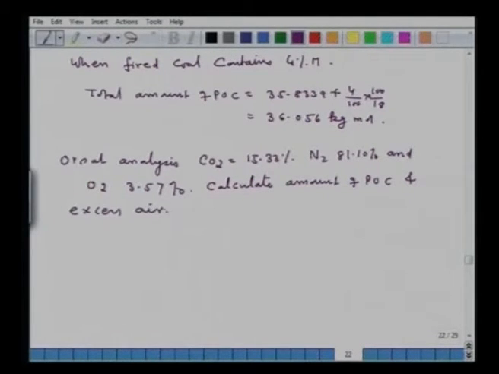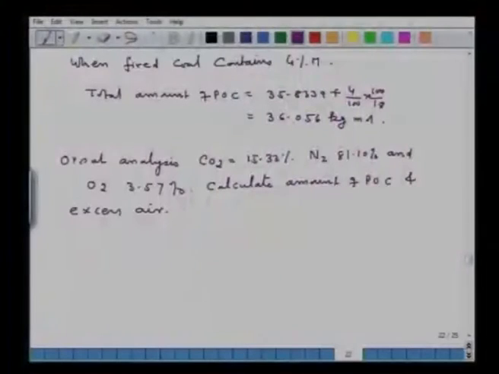Now mind you, if the POC contains oxygen, that means on theoretical calculation, this means that the combustion has occurred with the excess amount of air, unless otherwise mentioned. So in this particular case, excess air. Now here I am using the coal of the same composition which we have used in the previous problem, so I am not writing. Now again we will determine, let us say x kg mole dry POC.